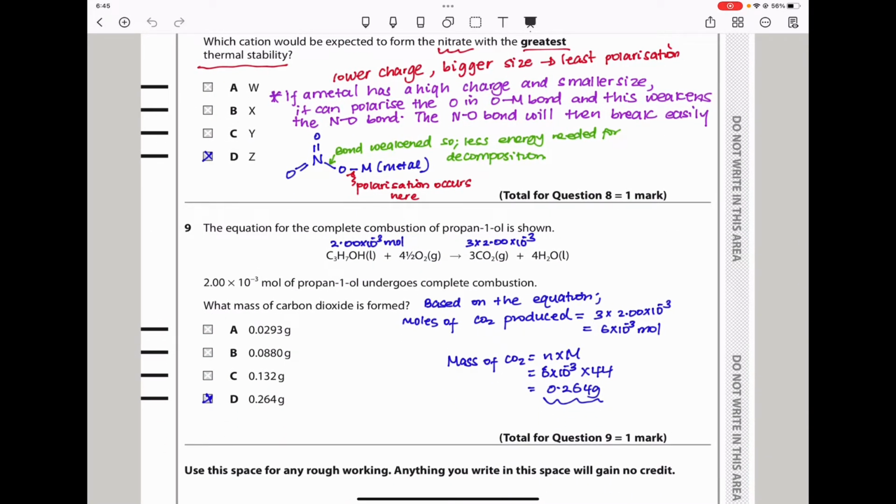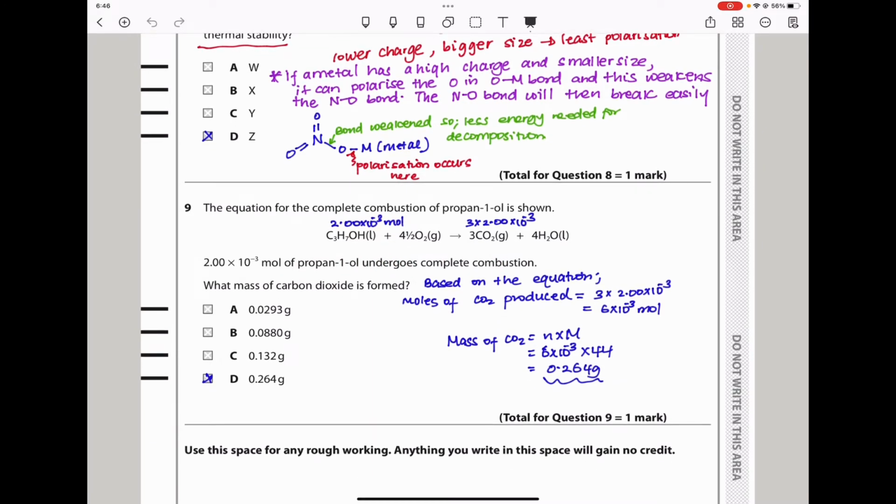For question 9, the equation for the complete combustion of propan-1-ol is shown, as you can see there. They said 2.00 times 10 to the power negative 3 mole of propan-1-ol undergoes complete combustion, and they ask what mass of carbon dioxide is formed. If it undergoes complete combustion, it means all of it is going to be converted into those products, so the propan-1-ol will be all used up.